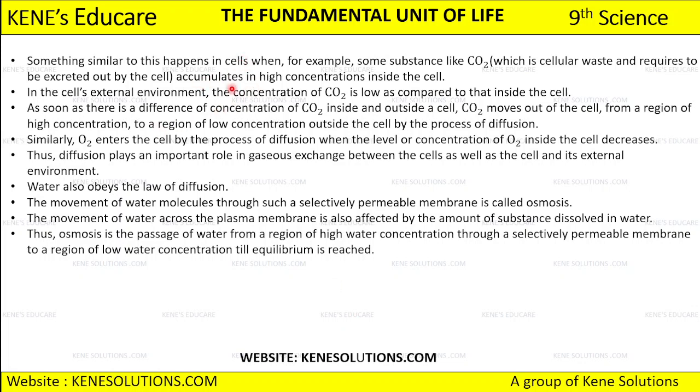Since there is a high concentration of CO2 inside the cell, CO2 will go outside to the region of low concentration by the process of diffusion.